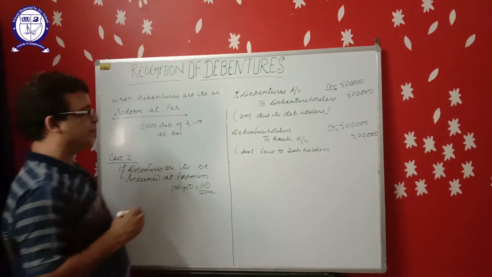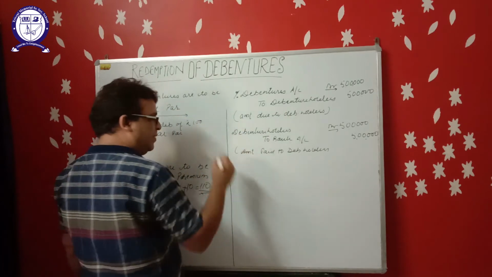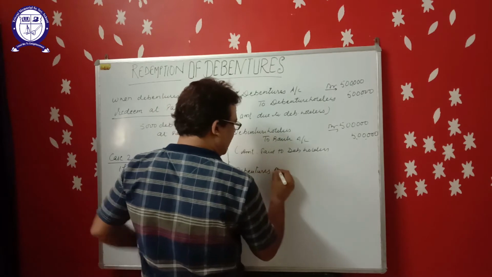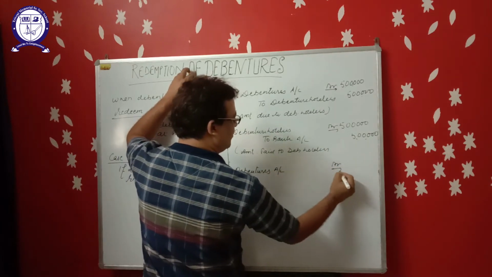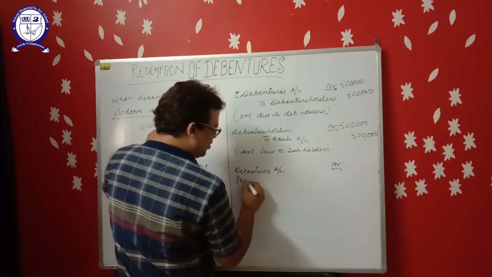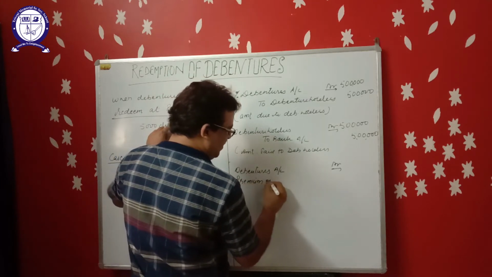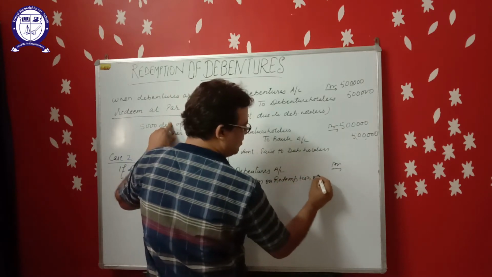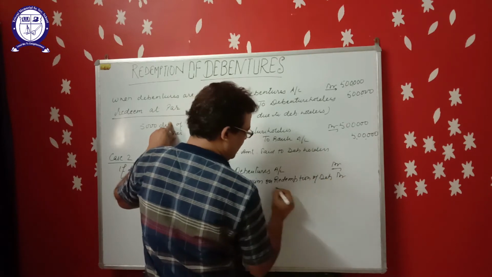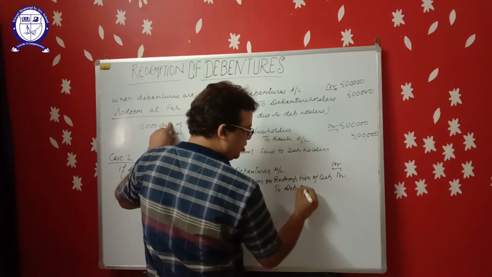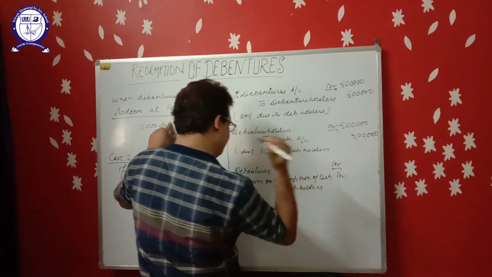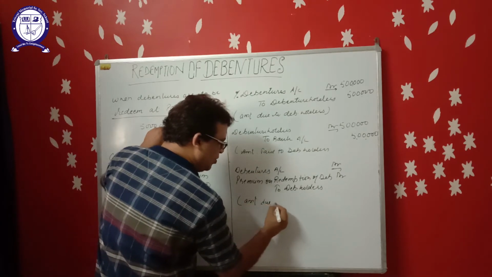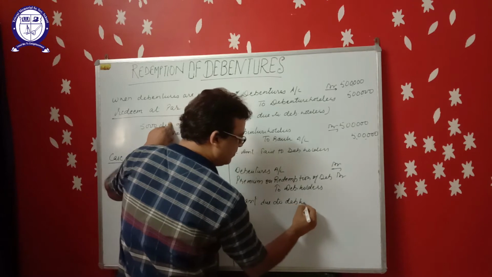The journal entry at the time of redemption: debentures account debit. Premium on redemption is a loss for the company. That's why it will be debited to debenture holder. Total amount payable to debenture holder. Narration: amount due to debenture holder.